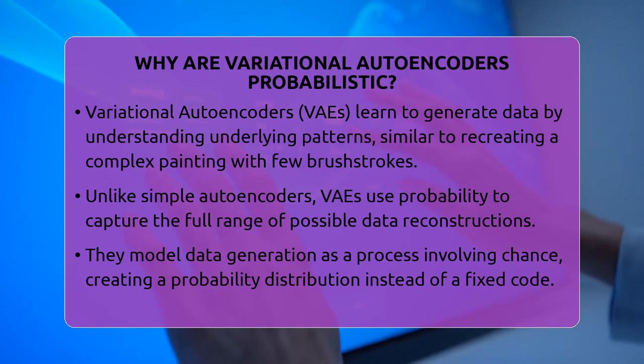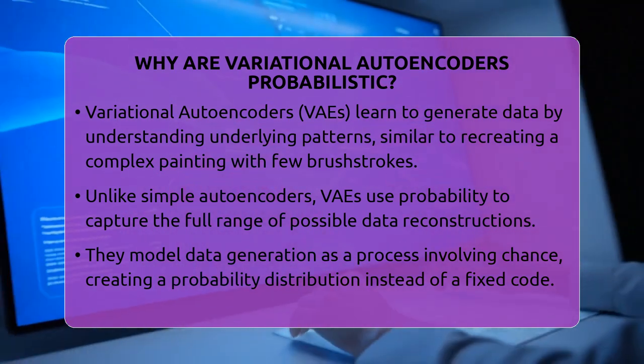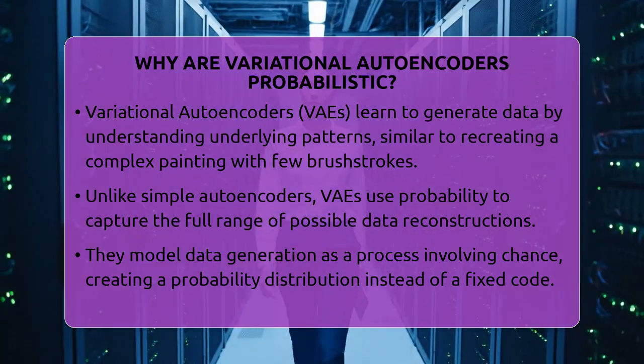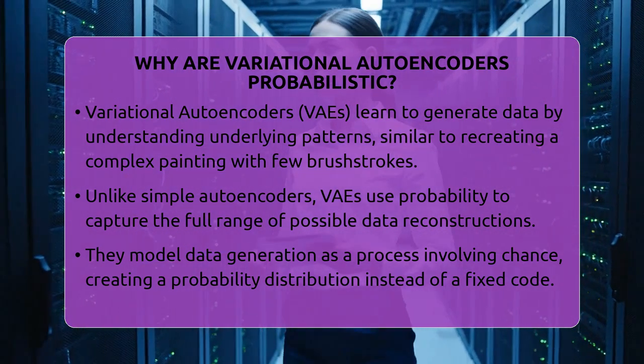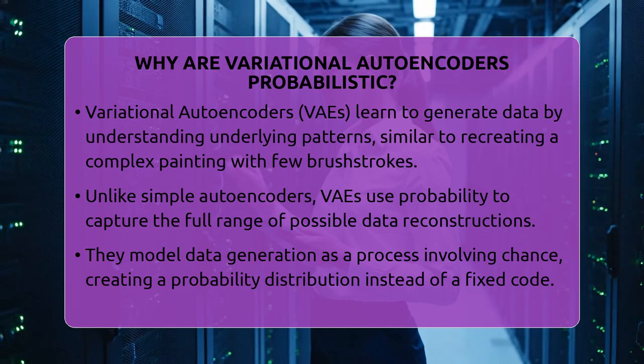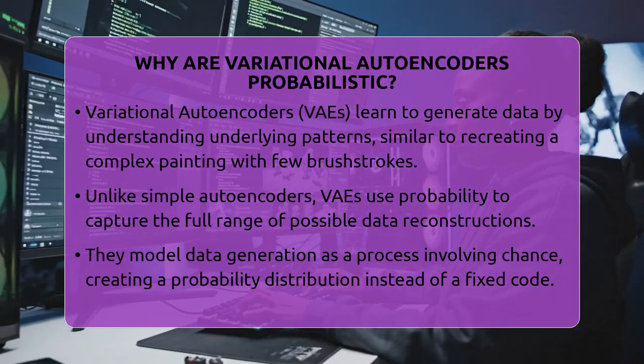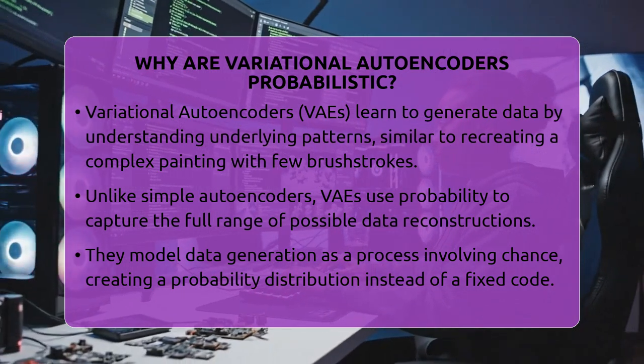They don't just remember one way to recreate an image or text. Instead, they learn a range of possible ways, which makes their outputs more flexible and realistic. The key reason they are probabilistic is because they model data generation as a process involving chance.